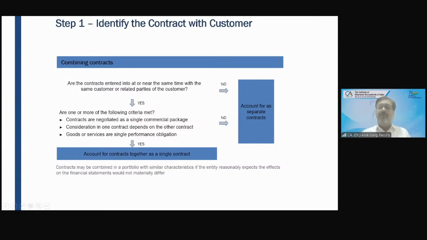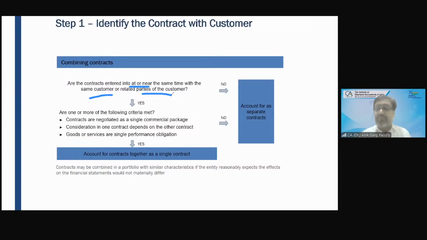Friends, the first thing you need to look at is: are the contracts entered into at or near the same time with the same customer or related parties of the customer? I'm entering into both contracts at the same time, or nearly the same time, today and let's say after 5-10 days, with the same customer or a subsidiary or holding of that customer. Answer is yes.